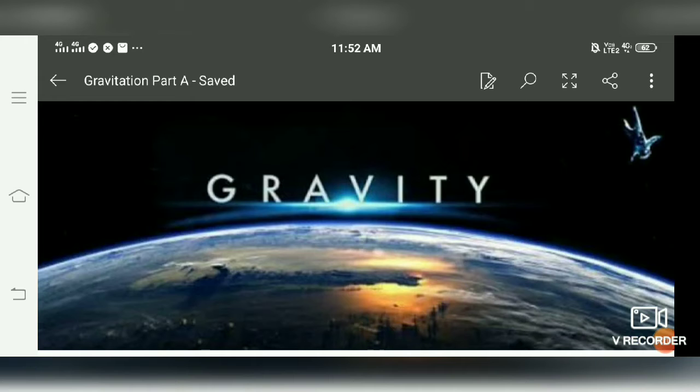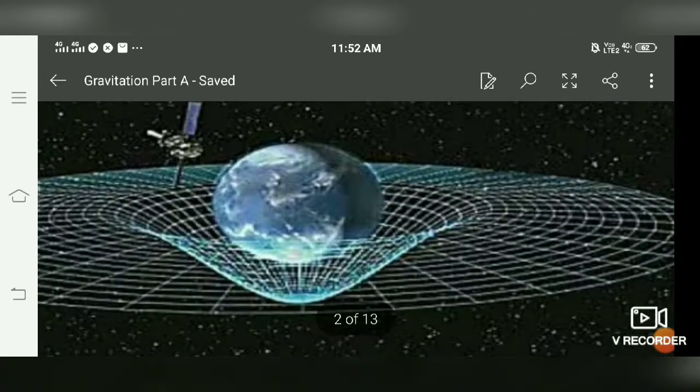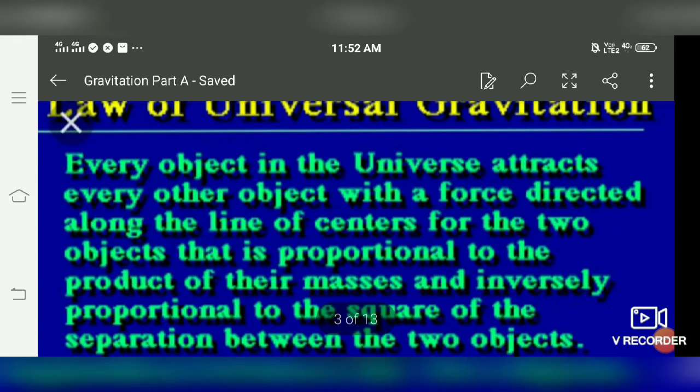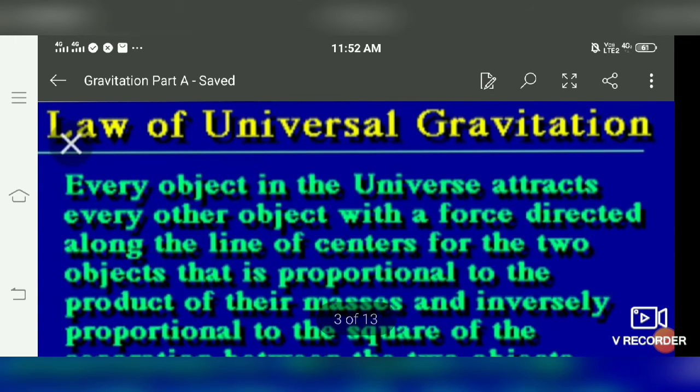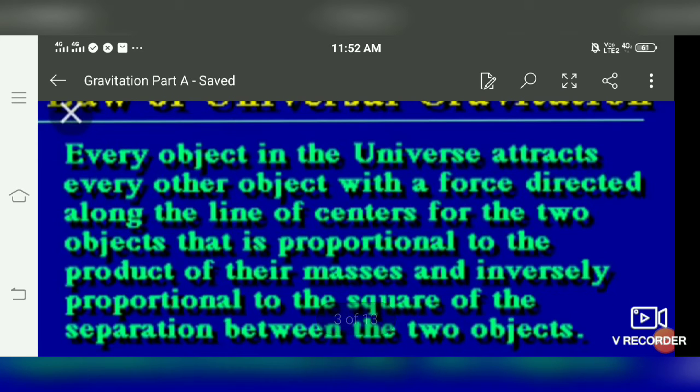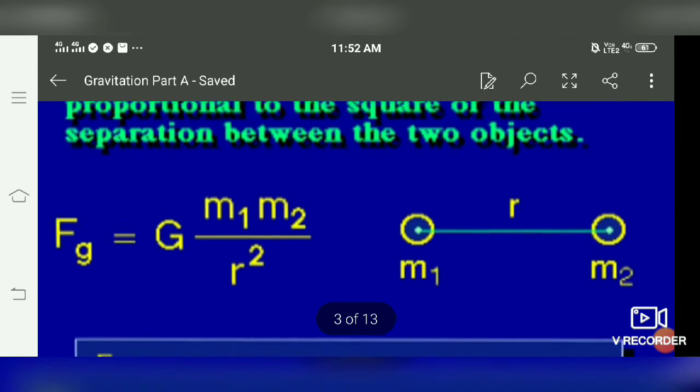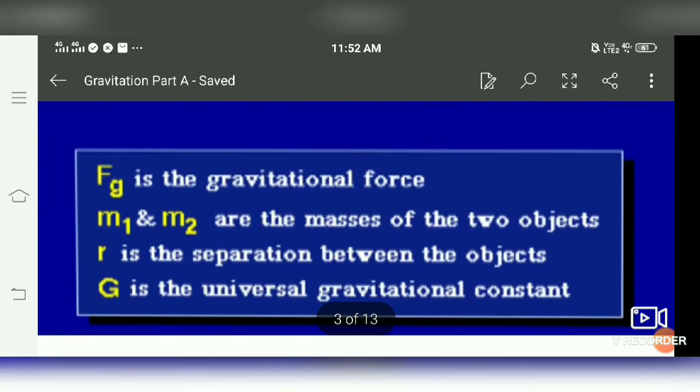Today we will do the unit gravitation. So starting with it, first of all, what is gravitation? We have Newton's law of gravitation. Every body in this universe attracts every other object with a force directed along the line of center of the two objects that is proportional to the product of their masses and inversely proportional to the square of distance between them. So this is the gravitational force between two bodies.